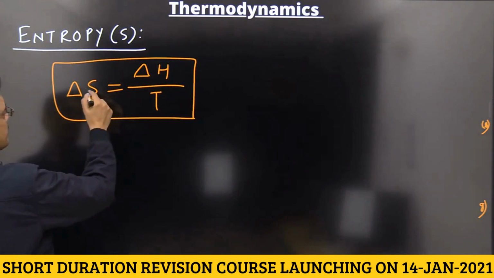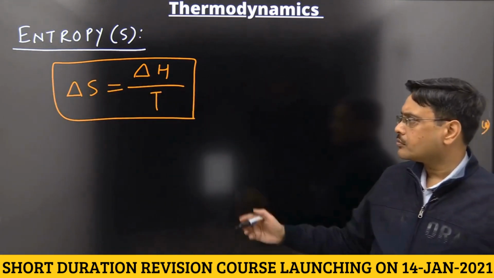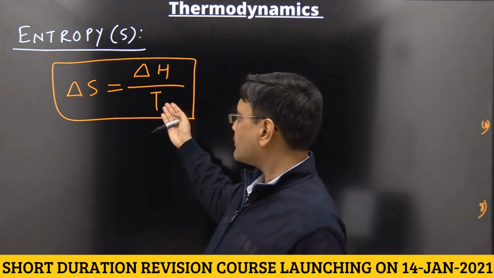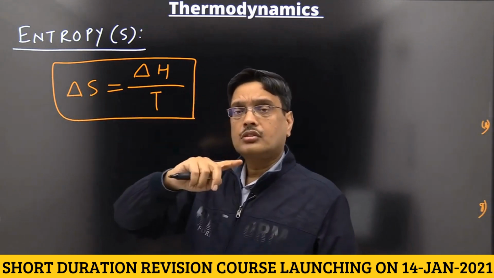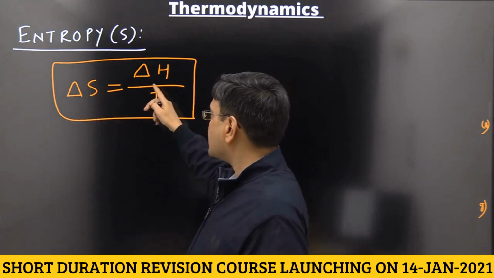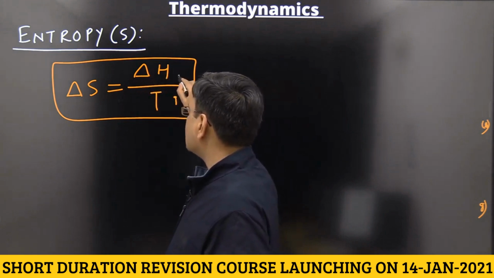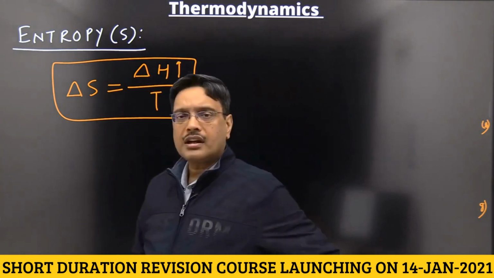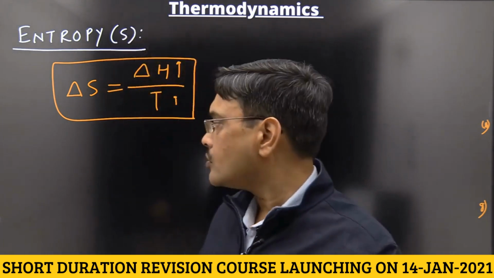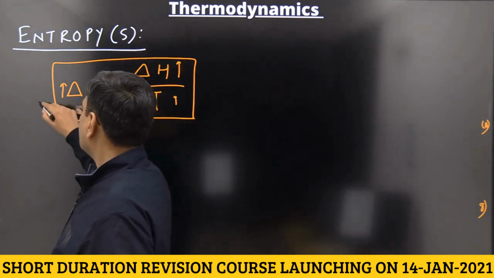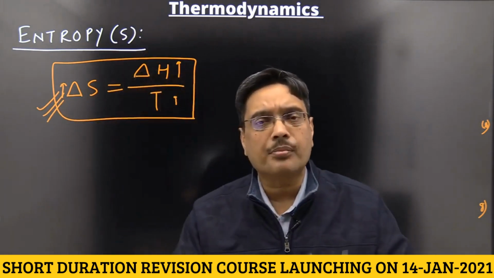Basically, on increasing the temperature, does the change in entropy increase or decrease? By seeing the formula, T is the part of the denominator, so when it increases, delta S should decrease. But no, here delta S increases because delta H is not constant. When temperature increases, delta H increases more. Delta H is a function of temperature. Delta H increases more, so overall entropy increases. Use this formula for the calculation: delta S is equal to delta H upon T.